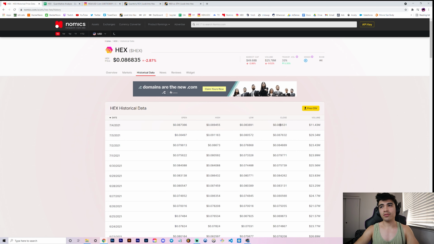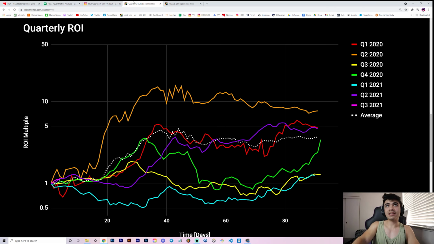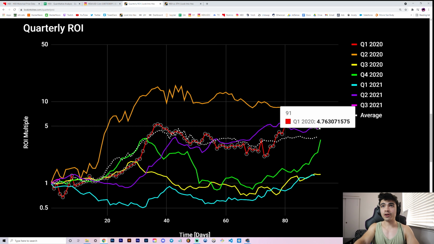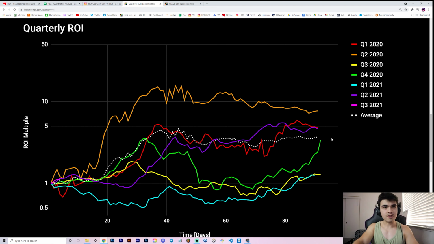So for example, this close here, all of this data here for July 4th will actually be more precise at the end of the July 5th close. So I usually go back and make sure that's updated. So it was close. It definitely was super, super close. As you can see here, 4.6x last quarter, whereas 4.76x on Q1 of 2020. So just wanted to point that out.